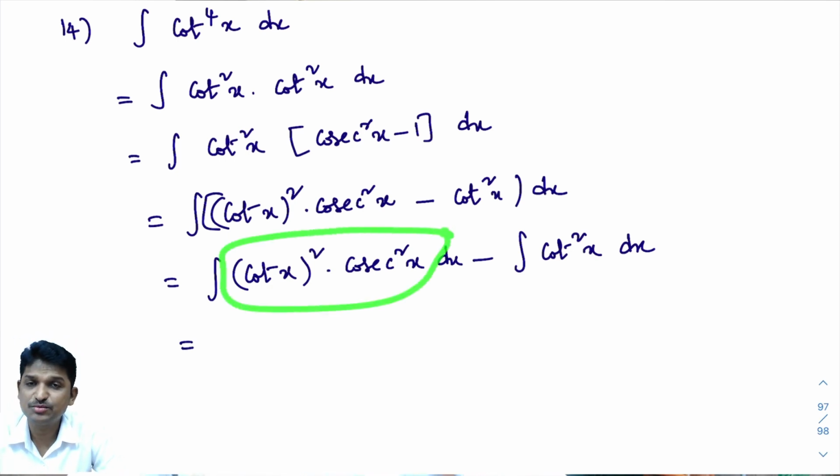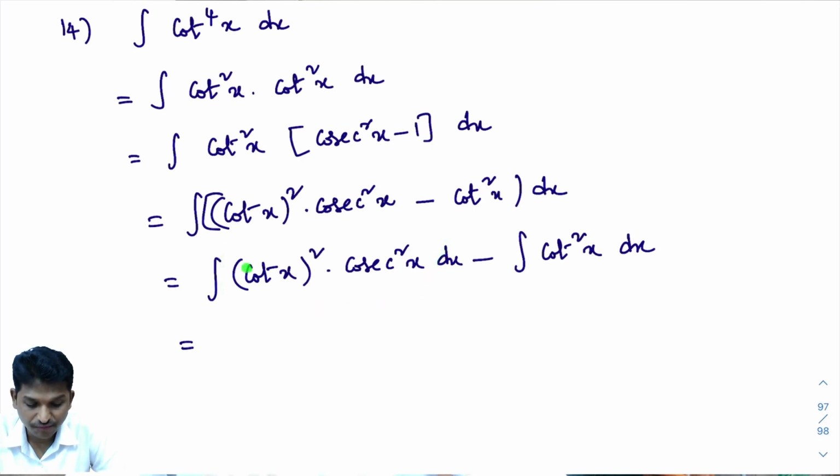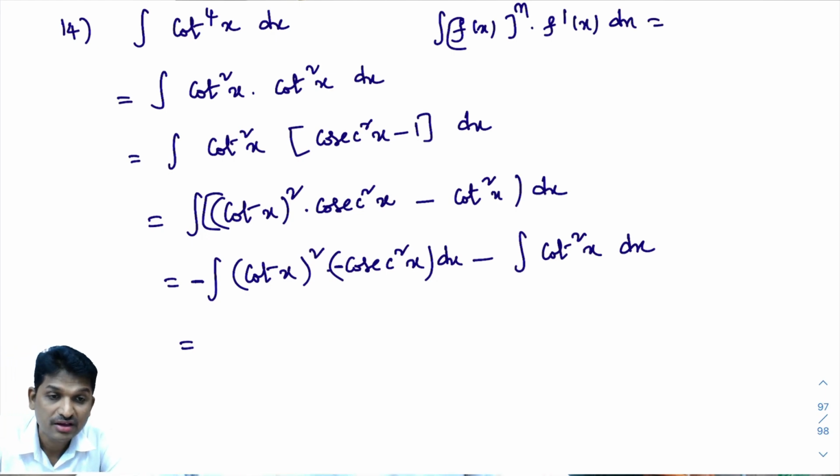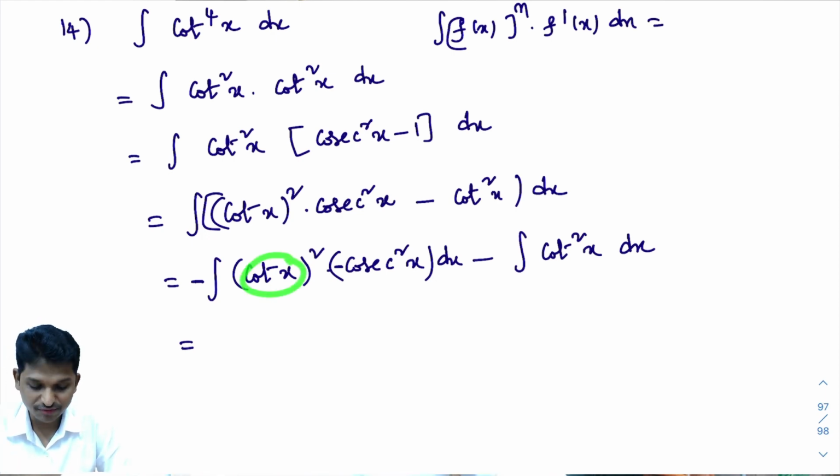That equals, this is of which form? In the last problem we discussed it. F of x whole power n into f dash of x. But the derivative of cot x is what? Derivative of cot x is minus cosecant square x. So here I'll write a minus to integrate this. Now it is of which form? Integral of f of x whole power n into f dash of x dx. Cot x is there, and the derivative of cot x is minus cosecant square x.